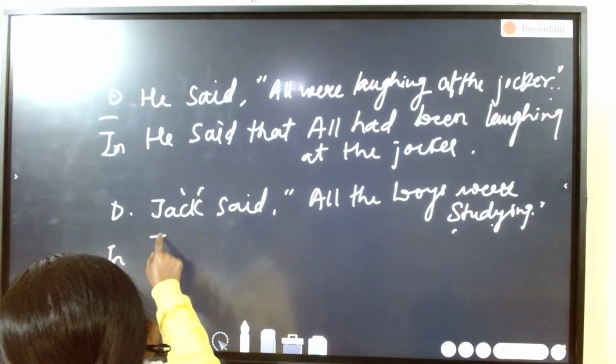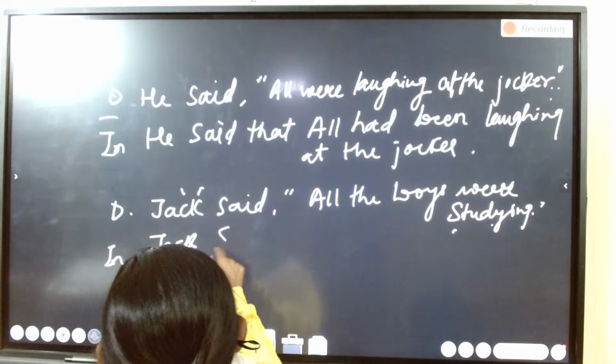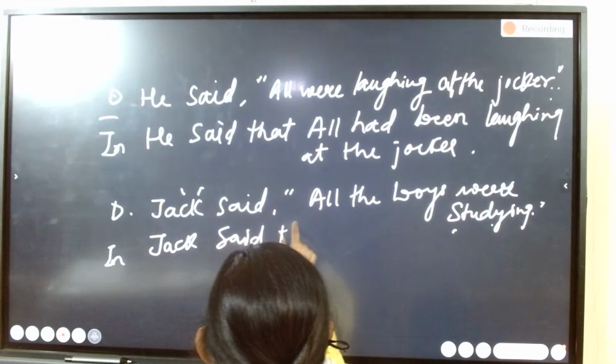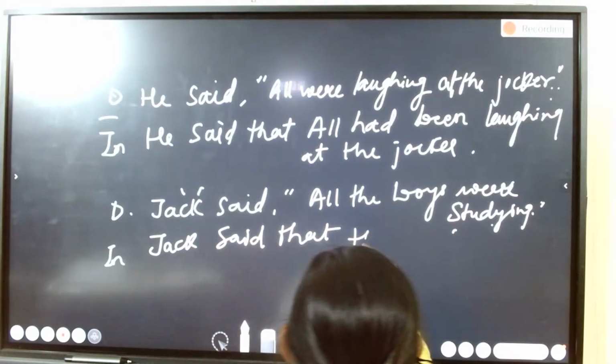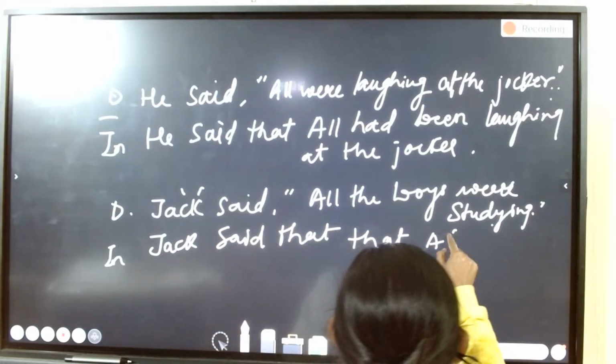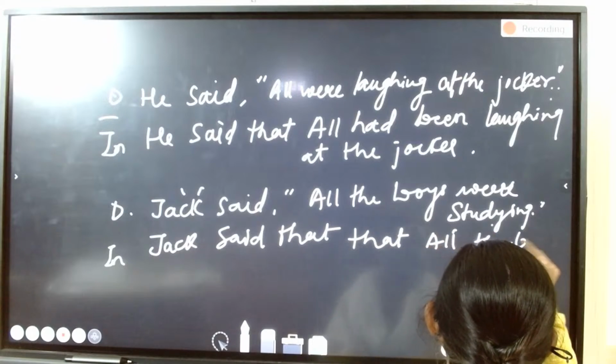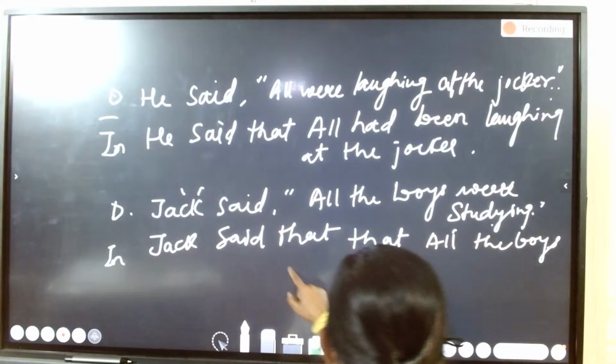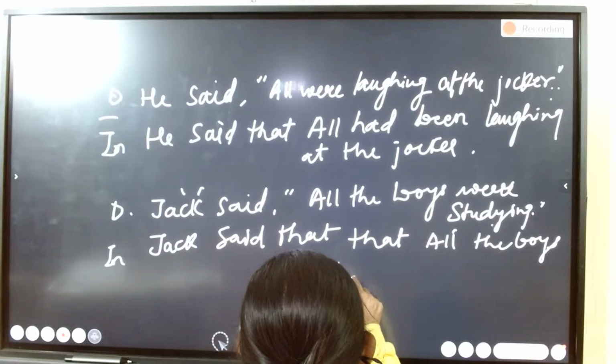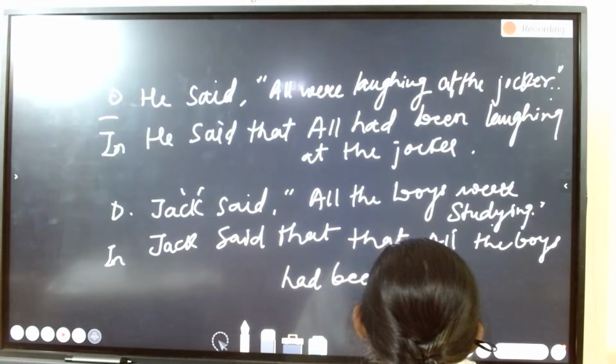In indirect speech: Jack said that all the boys had been studying.